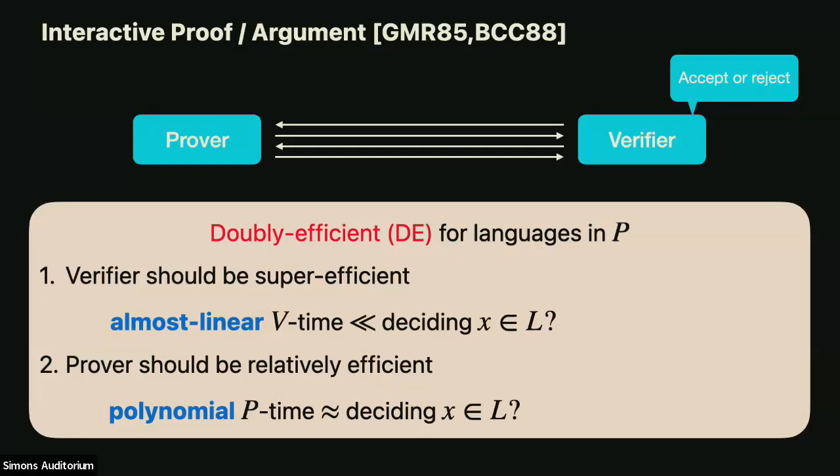In particular, verification should be much more efficient than the decision problem, actually deciding whether the input is in the language. And the prover also should be relatively efficient. It should run in polynomial time. So the running time for proving is about the same or only polynomially larger than the running time for deciding the language. So all of that is stuff that you probably already know and hopefully love.